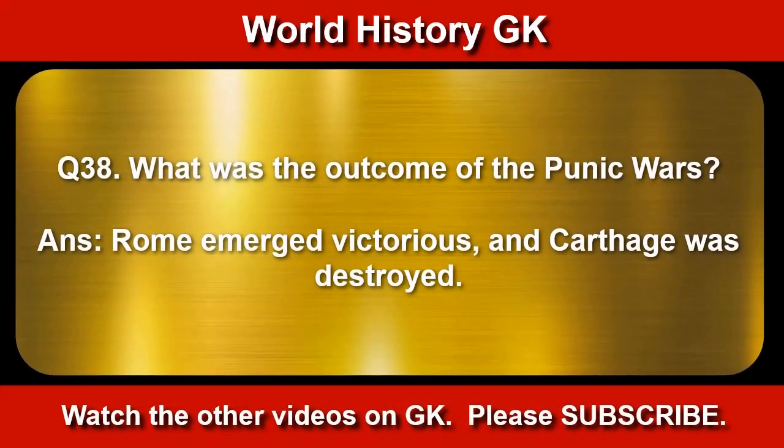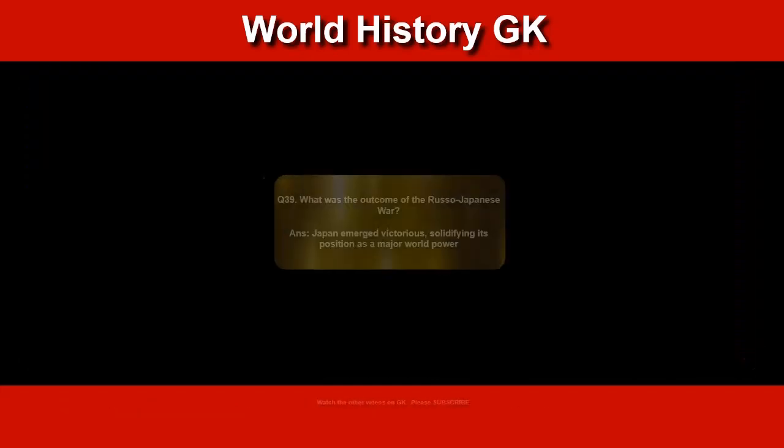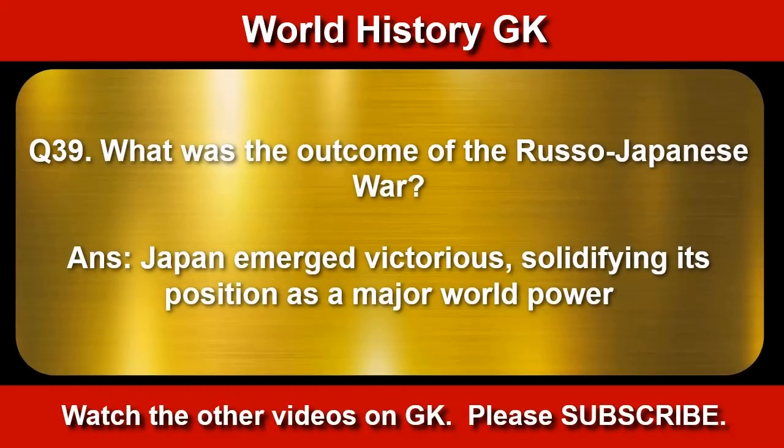What was the outcome of the Punic Wars? Rome emerged victorious and Carthage was destroyed. What was the outcome of the Russo-Japanese War? Japan emerged victorious, solidifying its position as a major world power.